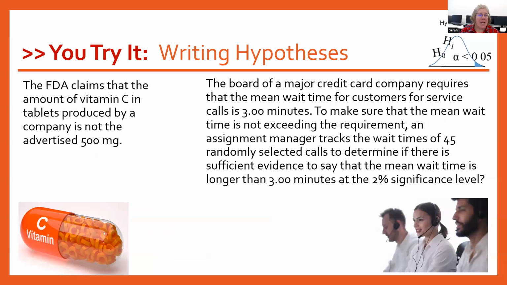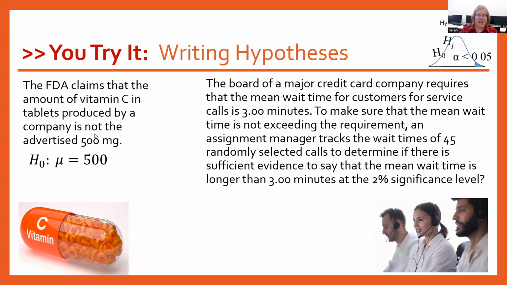All right, our last two examples. The FDA claims that the amount of vitamin C in tablets produced by a company is not the advertised 500 milligrams. Okay, so our claim from the authority is actually going to be the company that's making this vitamin C. So our null hypothesis is that the mean is 500.